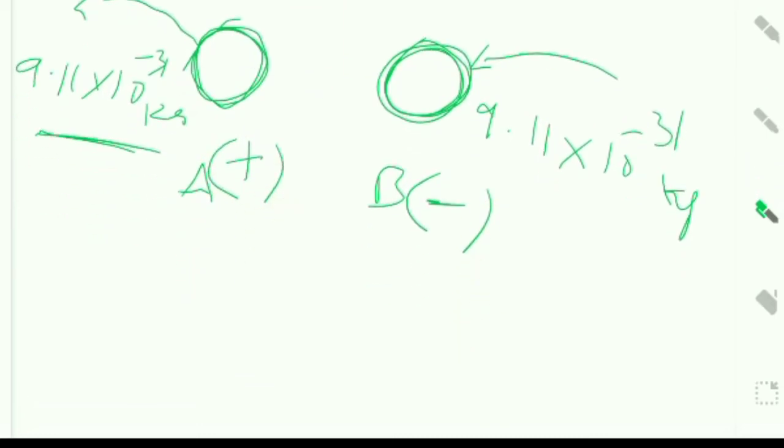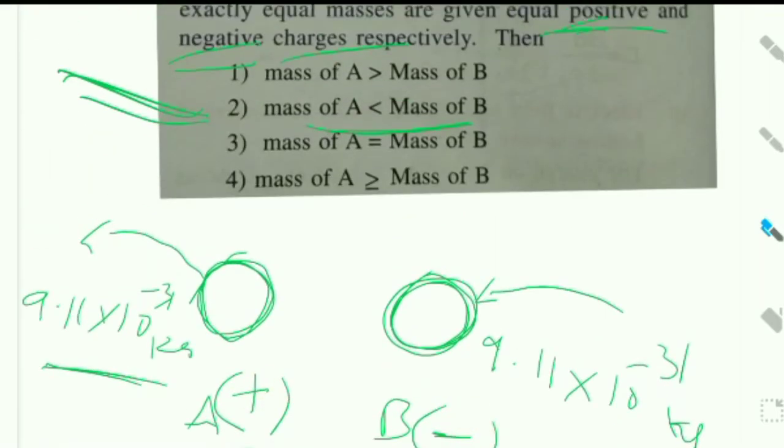Now the mass is increasing on the B side and decreasing on the A side. A less than B is the right answer, nothing but the second option.